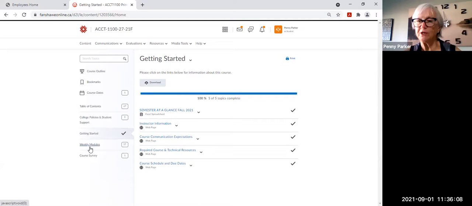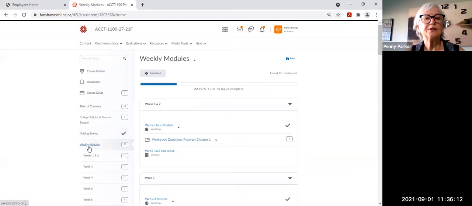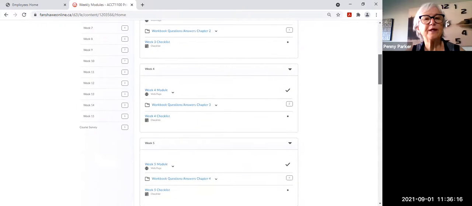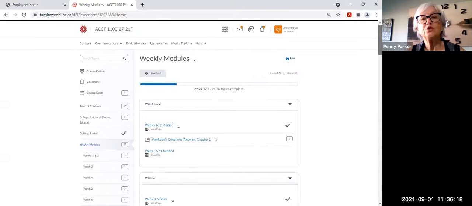So here's the weekly modules right here. If I click on that, you'll see that I've listed all of the weeks right up to week 15. Each week has the same look and feel. They contain the same links, similar structure, so that it makes it easier for you to follow along as to what's required each week.